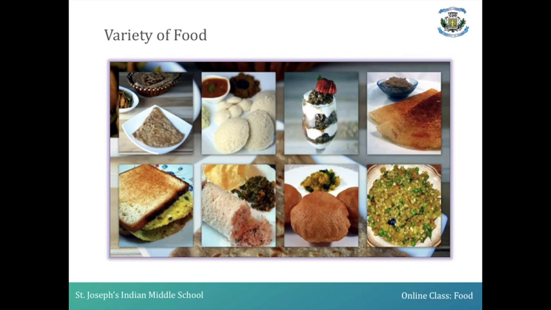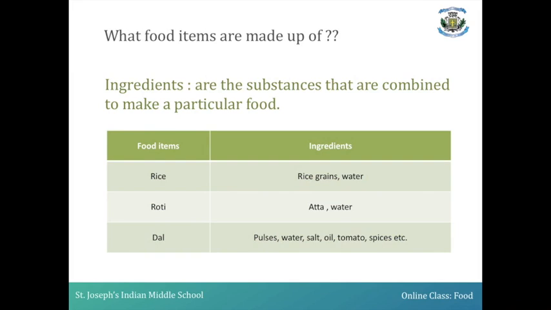To prepare different varieties of food items, do you know what we require? We require ingredients. So what do you mean by ingredients? Ingredients are the raw materials or the substances which are required to prepare the food, or which are required to combine and make a particular food. You call them ingredients. For example, if you take a food item like rice, to prepare rice you require two ingredients, namely rice grain and water. Only then do you get cooked rice.